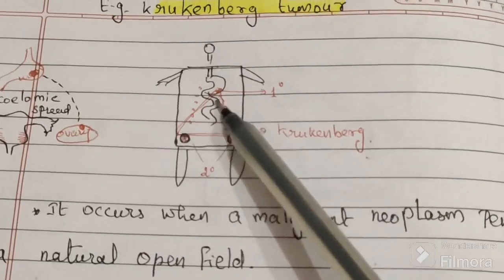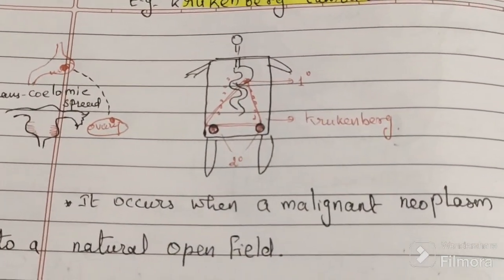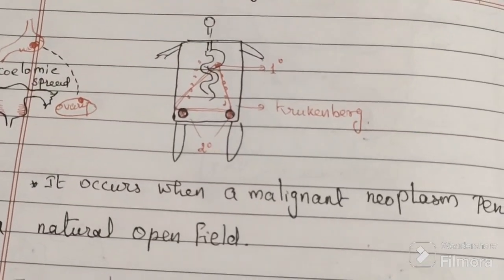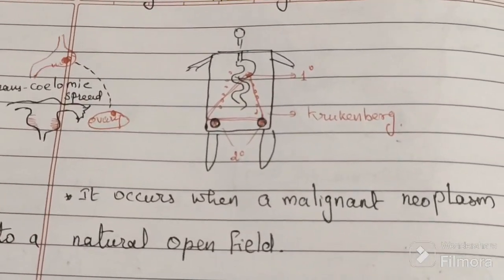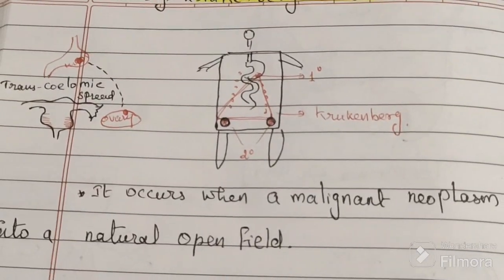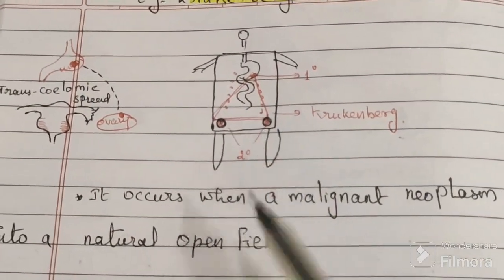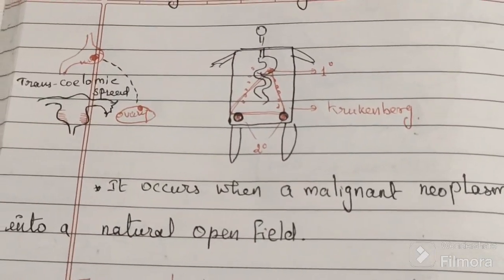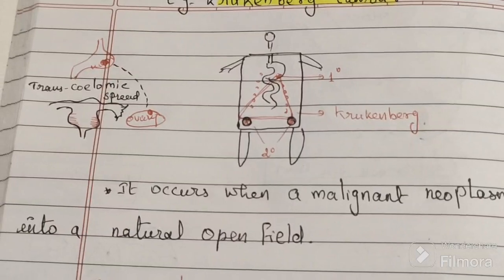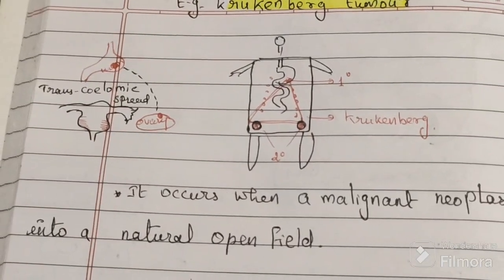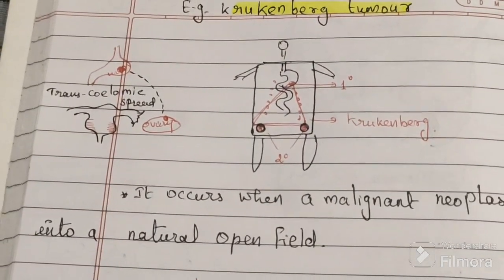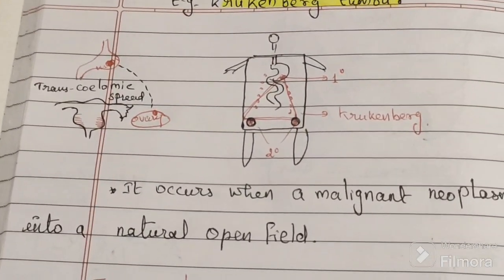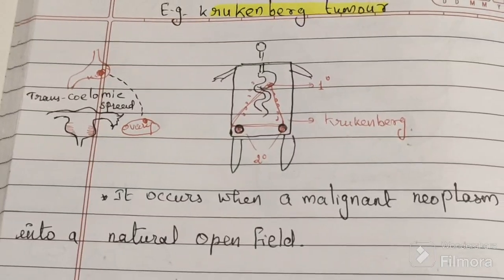This triad is known as Krukenberg tumor. So basically the patient presents with three tumors, one in the stomach, two in the ovaries. The stomach one is the primary and the two ovaries are the secondary. The route of spread is not blood, not lymphatic, it is direct through the cavity, which is known as the transcoelomic route.